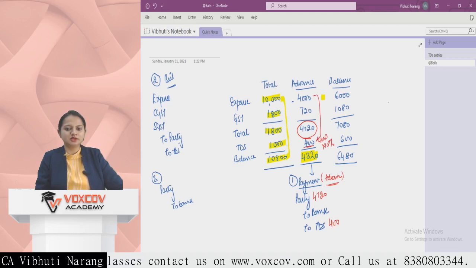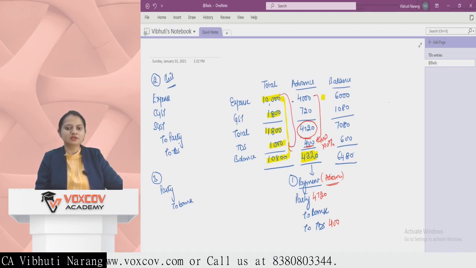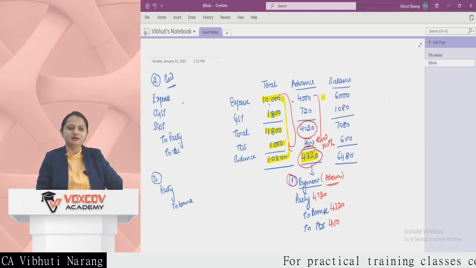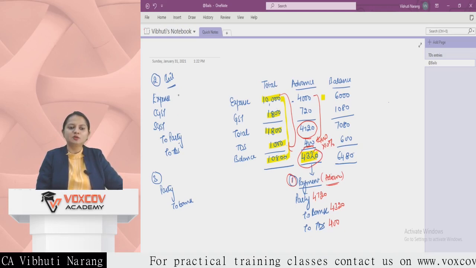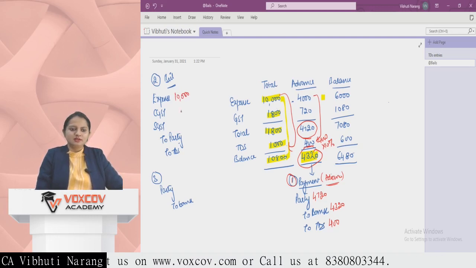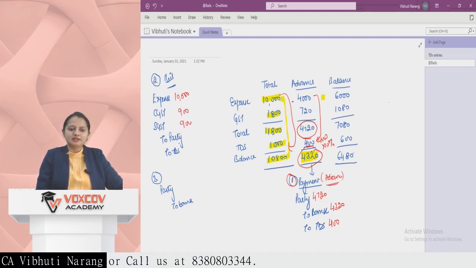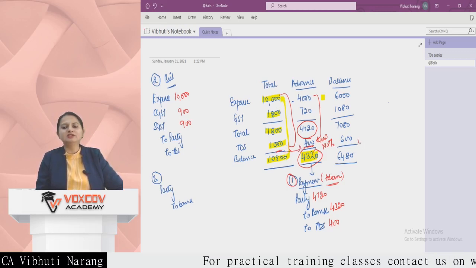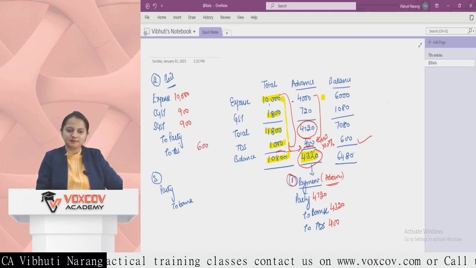On this amount TDS is to be deducted. Here also on 10,000 TDS was deducted. The balance payment is 4,320. So 4,320 is to be paid to the party. So this is your first entry at the time of payment. Second entry at the time of bill. Now bill or the expense amount, total bill amount is 10,000. CGST 900, SGST 900 to TDS. Now for TDS, 1,000 is ideally to be deducted, but 400 is already deducted. So balance we will be deducting, which is 600, right?